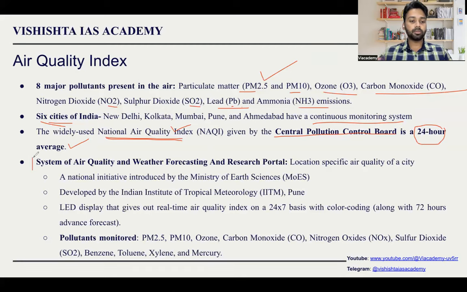Apart from this, one more important program you should be knowing is System of Air Quality and Weather Forecasting and Research Portal. So this particular portal is very, very important. Mostly when we talk about air quality, people will just read the National Air Quality Index, but in reality, we should study about the System of Air Quality and Weather Forecasting and Research Portal also. It is very important because it is location specific.